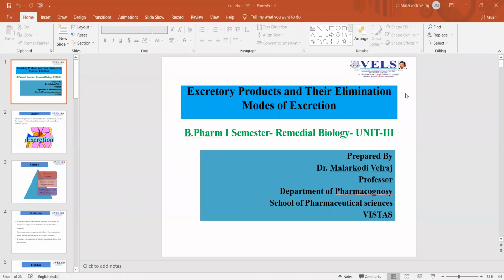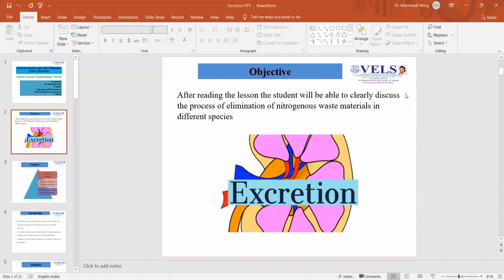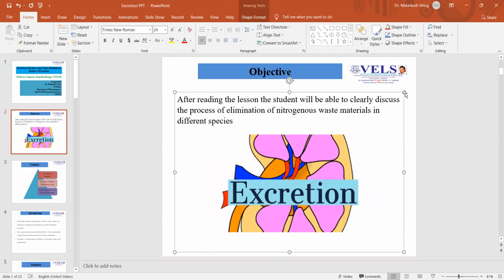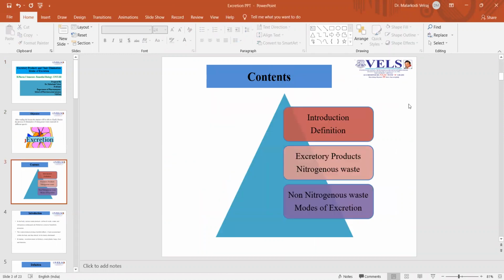I'm Dr. Malarkudi Velraj, going to discuss excretory products and their elimination and modes of their excretion. The main objective: after reading the lesson, the student will be able to clearly discuss the process of elimination of nitrogenous waste materials in different species. The main contents are as follows: introduction, definition, excretory products like nitrogenous waste, non-nitrogenous waste, and what are the various